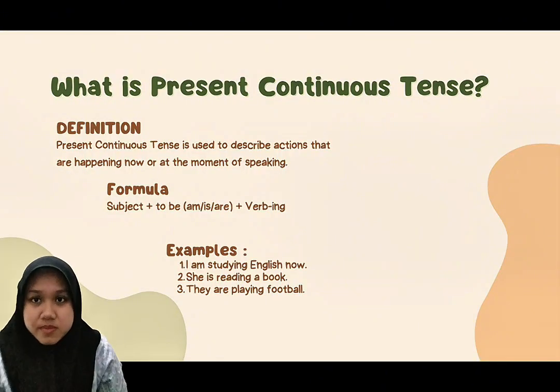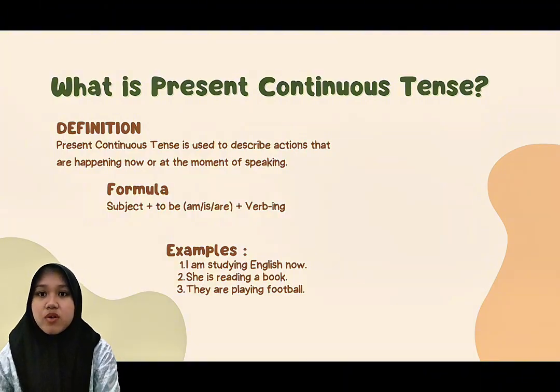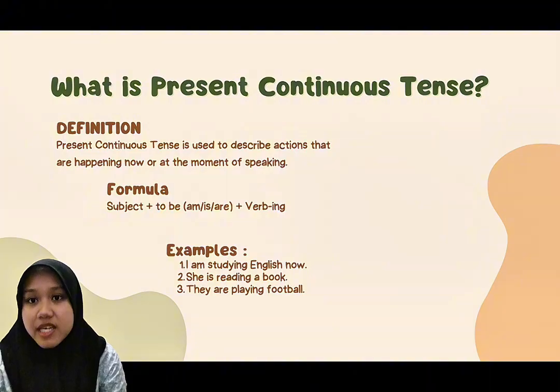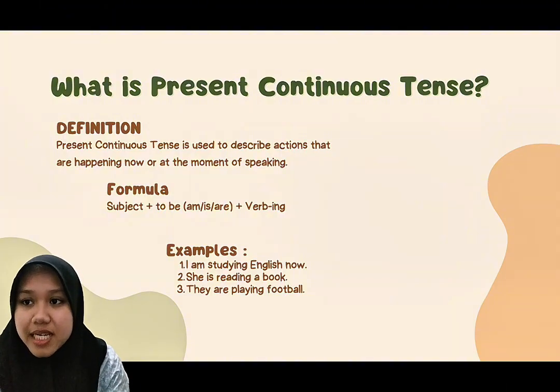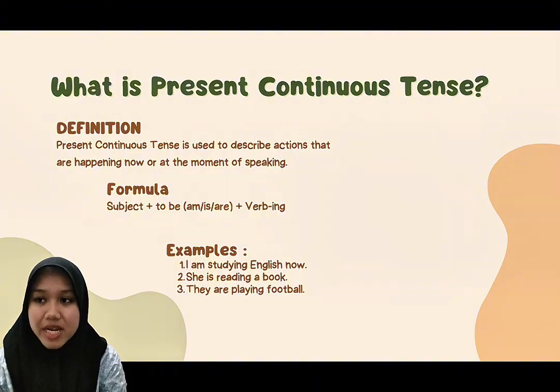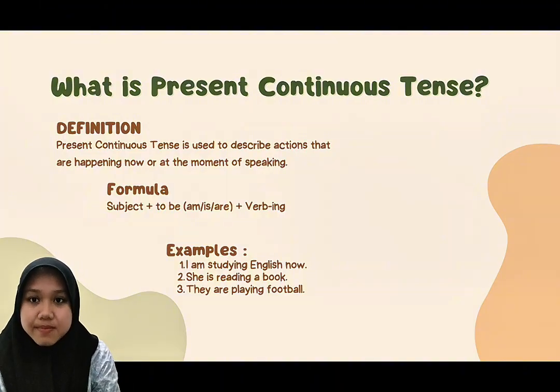Okay guys, imagine you look out of the window and see your friend playing football. Because the activity is happening at this moment, you can say they are playing football. They are playing football. This is present continuous tense. Present continuous tense is used to talk about actions that are happening now or around the present time.